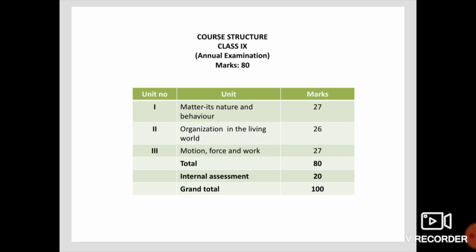The weightage of chemistry in the annual examination is 27 marks. Then unit 2, organization in the living world, is the bio part. From that you are getting 26 marks. Unit 3 is motion, force and work, that is physics. You are getting 27 marks. The total is 80 marks. The annual examination is conducted for 80 marks, and the 20 internal assessment marks will be added. The grand total is 100 marks.